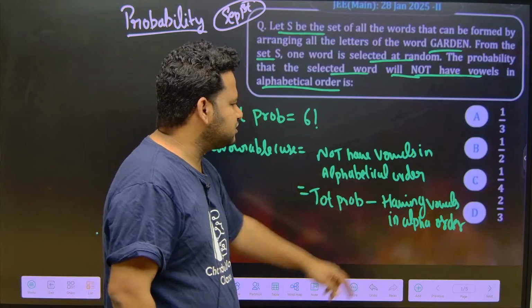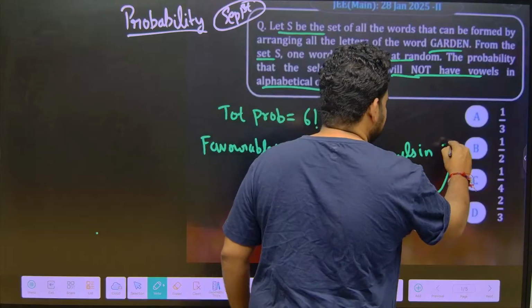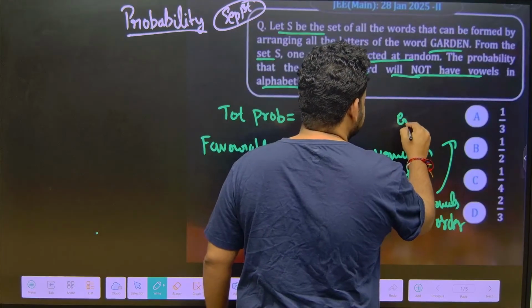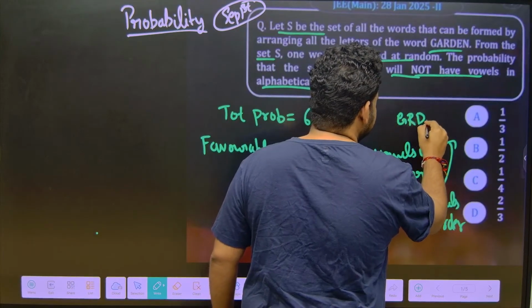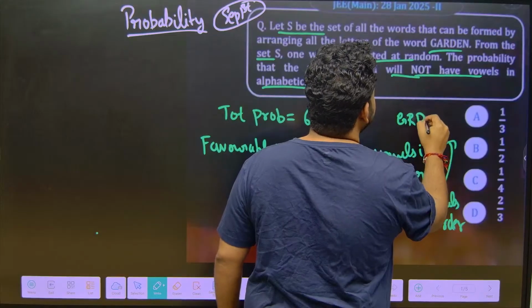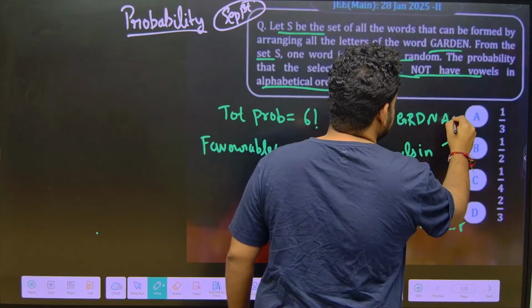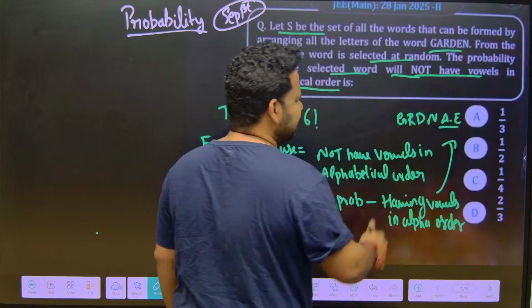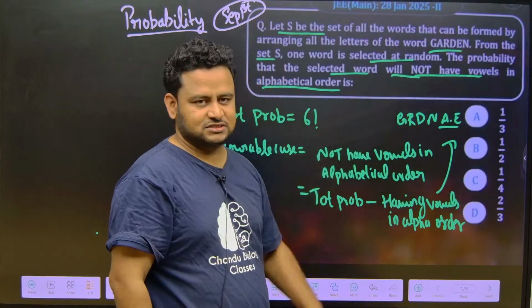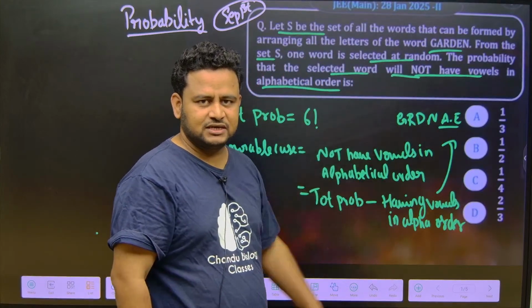Okay, having vowels in alphabetical order means what? See, what are the letters that we have? Garden. Let me write it like this: G, R, D, N, A and E. So these are the vowels. So this A and E can be placed in any of the places. Correct? They can be placed in any of the places.